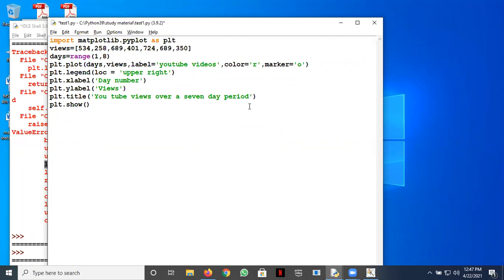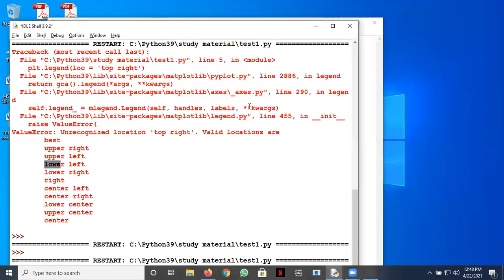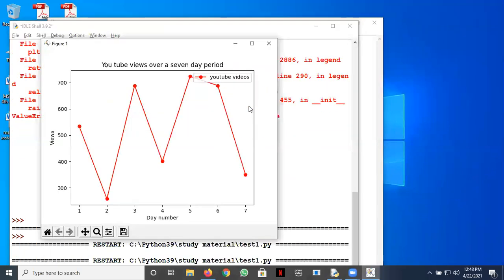Now see what this marker argument does. Marker is equal to O means this is a circle. So let's see. You can see the end points now. Can you see the circle there? The legend has automatically taken the color and this marker, right?